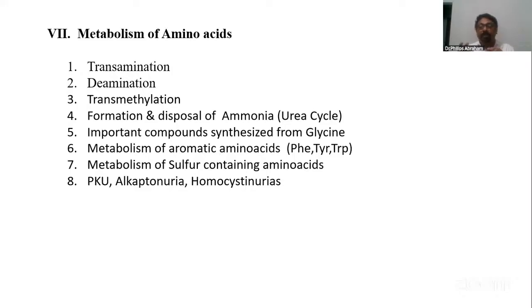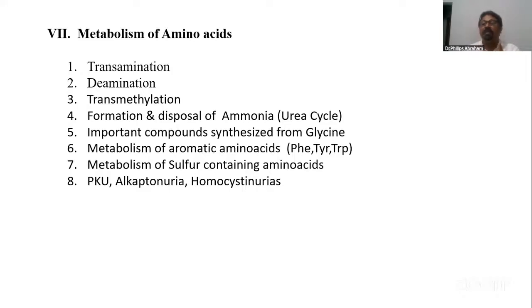So read the question, understand the question about glycine thoroughly. That's my point. If the question is about biologically important compounds produced from glycine, then in the synthesis we have mainly 4 compounds and 1 protein. The compounds are purine, heme, glutathione, creatinine.